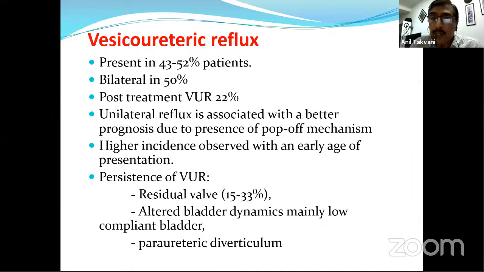Some details about the reflux: it is present in almost 50% of patients. It can be bilateral in another 50% of patients. So it can be there in 50%, and out of those 50% can have it bilateral. And post-treatment, VUR can still persist in almost 20% of cases. Unilateral reflux, it was believed, and is still occasionally believed, is associated with a better prognosis due to the presence of a pop-off valve mechanism. If time permits, we will come to this issue later. Higher incidence is observed with an early age of presentation, and persistence of VUR could be because of residual valve, altered bladder dynamics, and para-ureteric diverticulum.